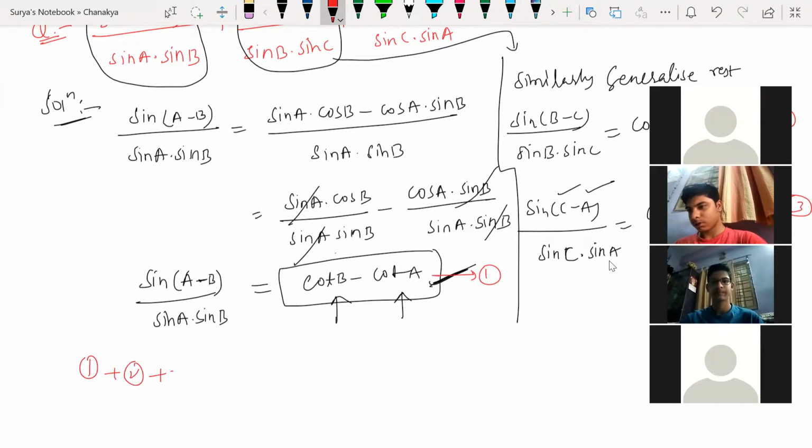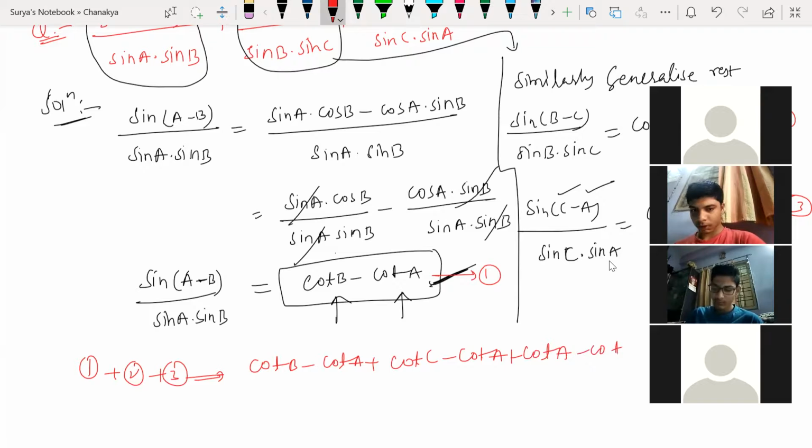So 1 plus 2 plus 3 together. So cot B minus cot A plus cot C minus cot A plus cot A minus cot C. All right.